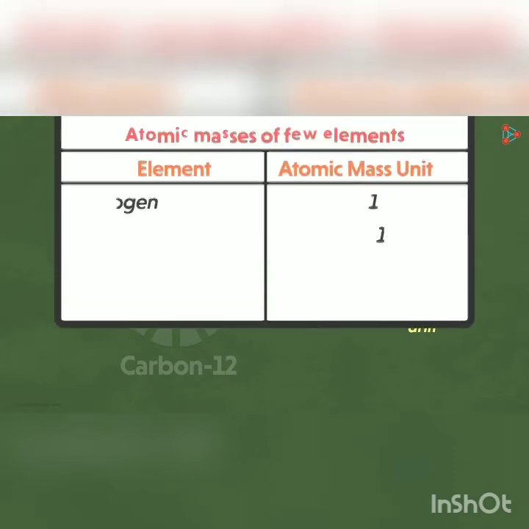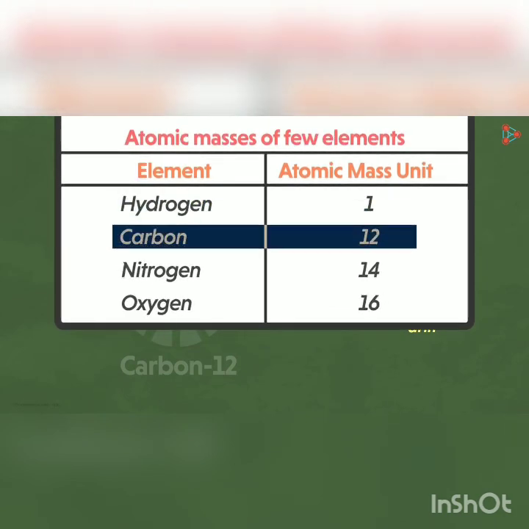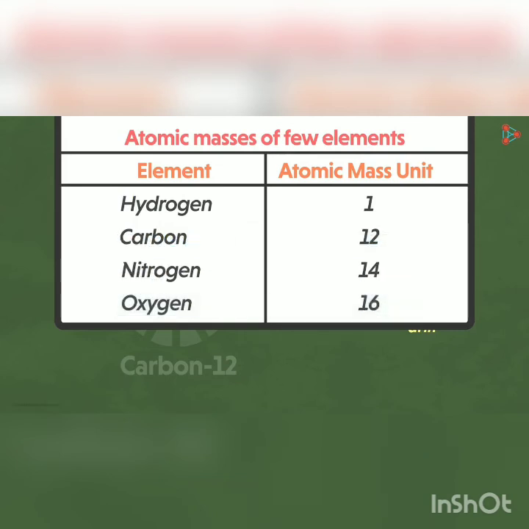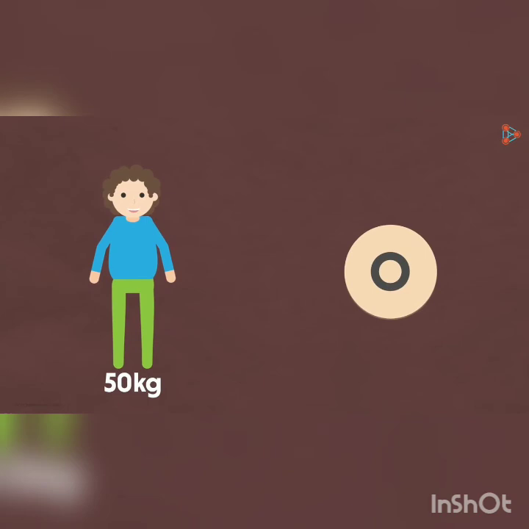Some examples of this would include the atomic mass of hydrogen being 1, carbon being 12, nitrogen being 14, oxygen being 16, and so on. How do we understand this in a simple way? Let me ask you a question. How do you measure the mass of a person? Using kilograms, right? We say that this person's mass is 50 kilograms. Similarly, we say that the atomic mass of oxygen is 16 atomic mass units or 16 AMU. This is how we measure the atomic mass of any atom.